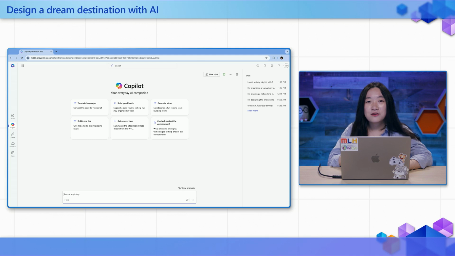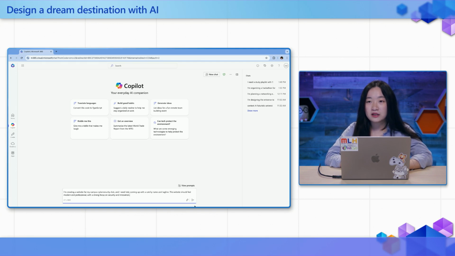So consider details like the type of club or organization, its focus, and the vibe that you'd want for the platform to convey. Should the name be fun and casual? Should it sound professional and polished? Think about whether you want to include a cultural reference or focus on the core mission of your platform. For this example in Copilot, I'm thinking of creating a website for my campus cybersecurity club.